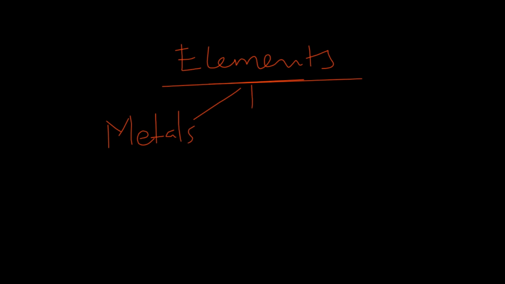Then we have those that behave as metals and non-metals. They have both properties, so we call them metalloids or semi-metals. Okay, so that's the classification of elements.